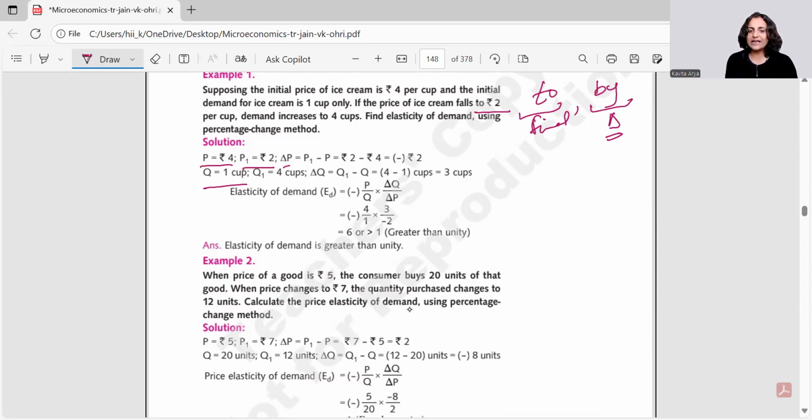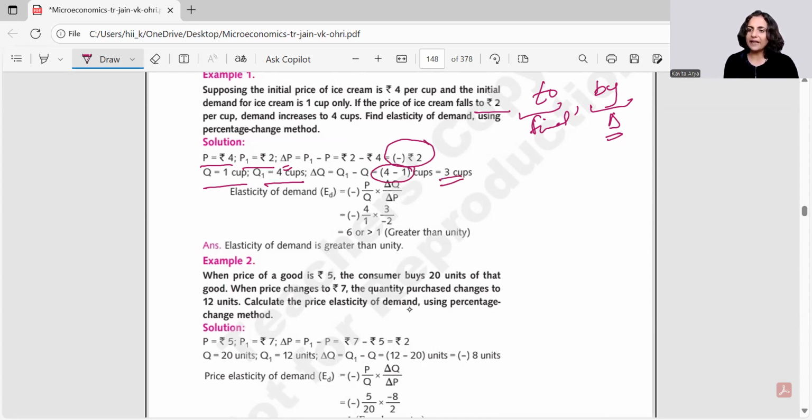So what is the change? Change is final minus initial position. Final is 2, initial is 4. So 2 minus 4 gets you -2. This is my delta P. And the demand increases to 4 cups, from 1 to 4. It means the change is final minus initial, that is equal to 3 cups.